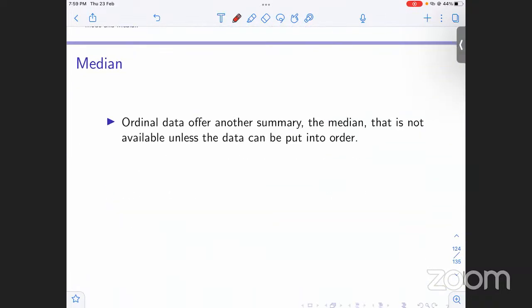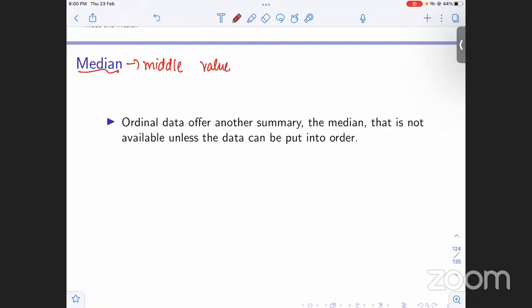Now moving on to median. Median, as the name is a little indicative of, gives us the middle value. When it gives a middle value, it means that the data needs to be ordered in the first place. Only then can we make sense of a middle value. If it were nominal, there is no ordering, we could put any category in the middle and call it the median, right?